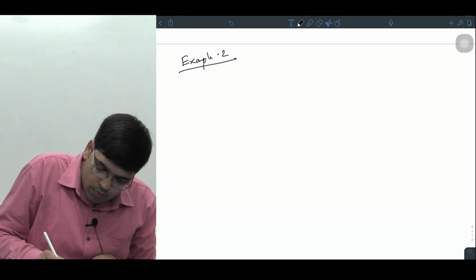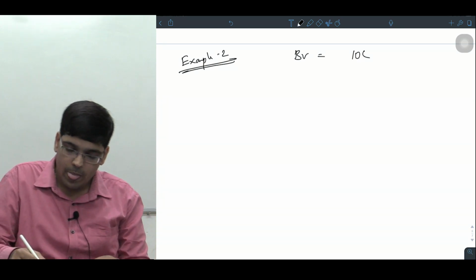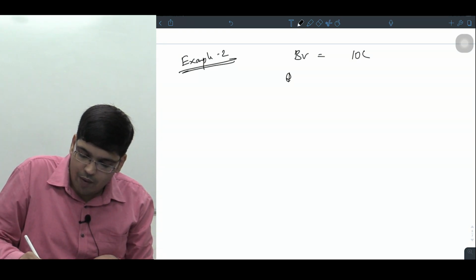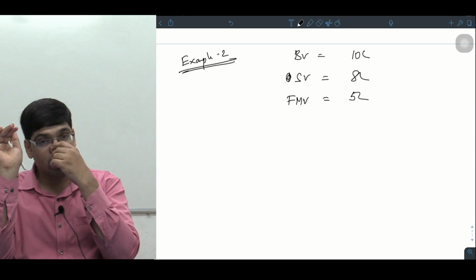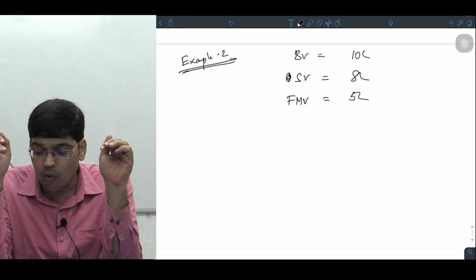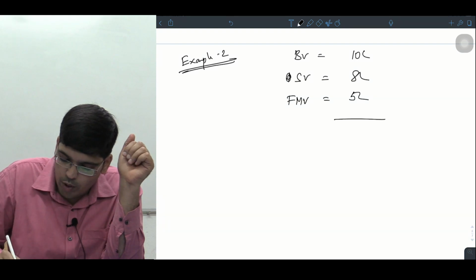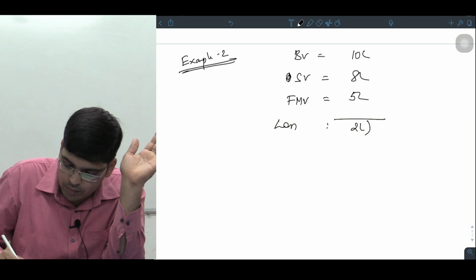Example number 2. Imagine the book value of the asset is 10 lakhs. The sale value of the asset is 8 lakhs, but the fair market value of the asset is only 5 lakhs. Listen carefully: the asset could have been sold only for 5 lakhs, but you are making a sale at 8 lakhs. If you observe, in layman's terms, we made a loss of 2 lakhs.